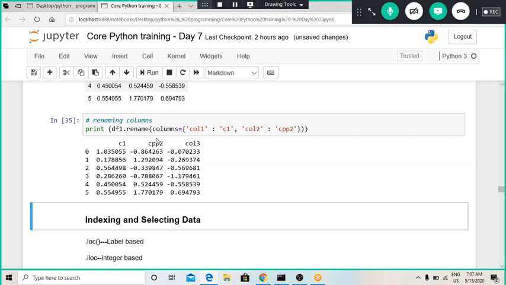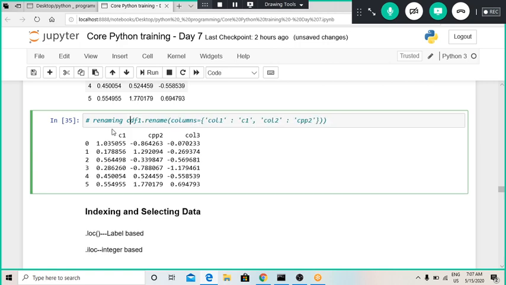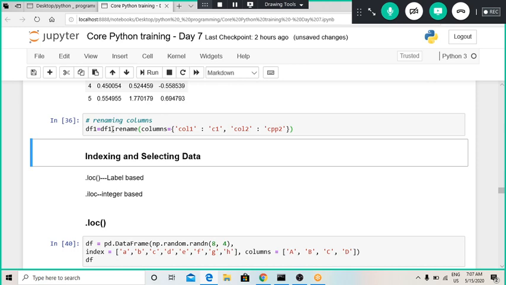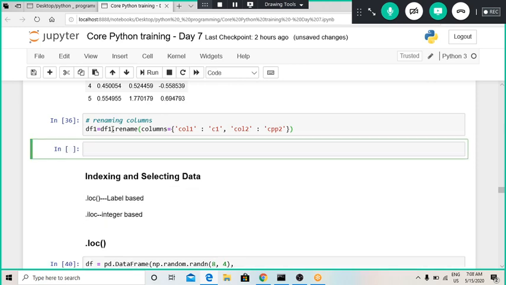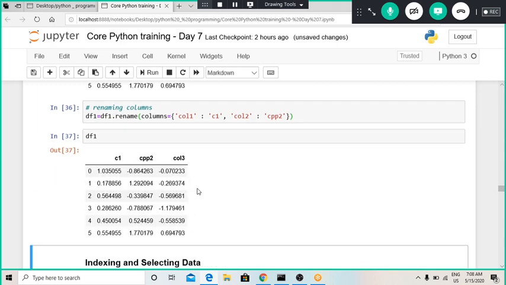So for that we have to make sure that we are using this df1 equal to command. And now we can see the column names have got changed permanently. So this is how we can rename columns.